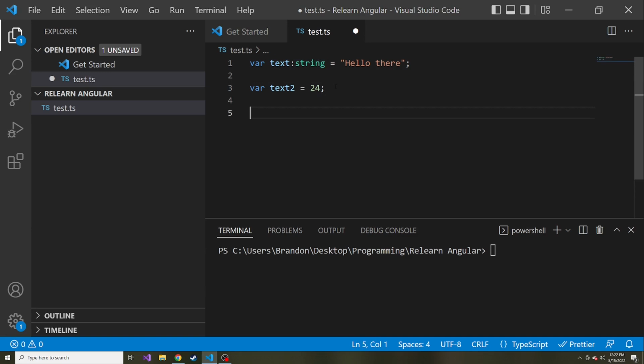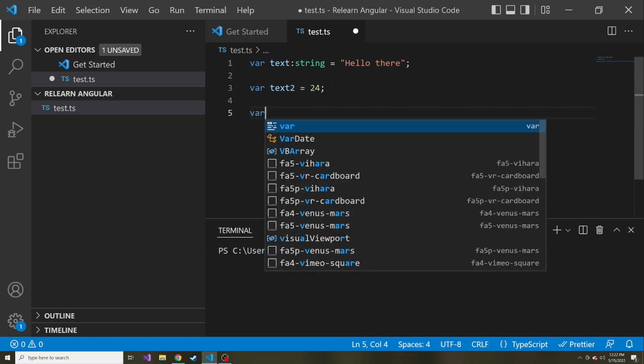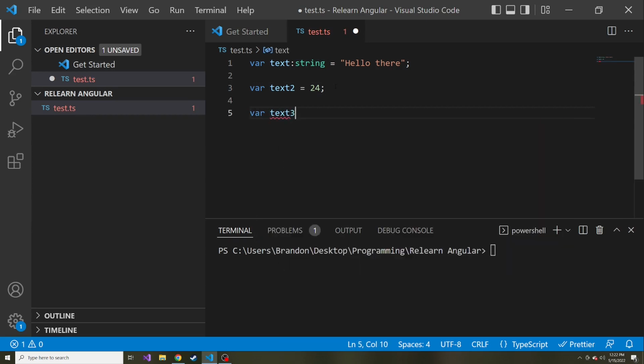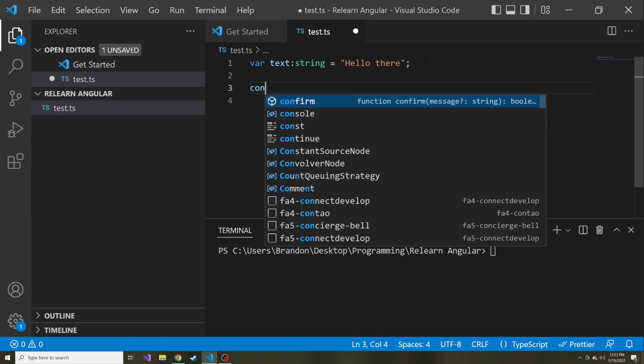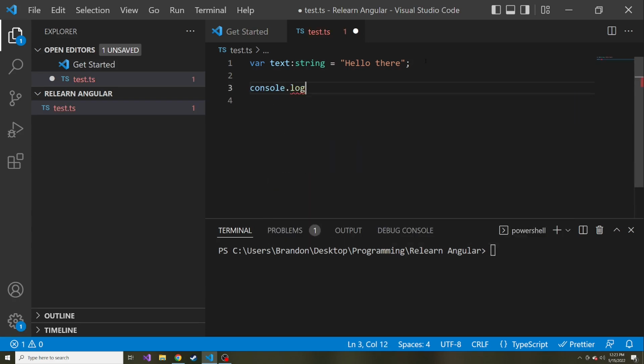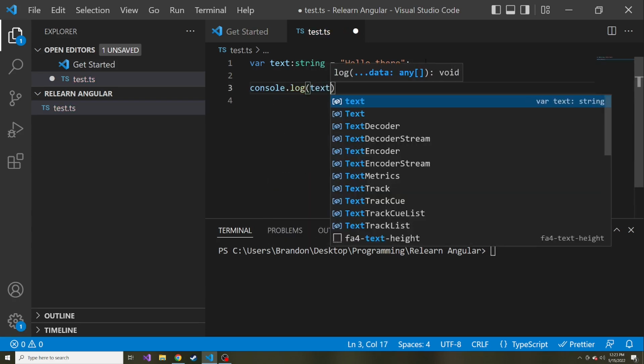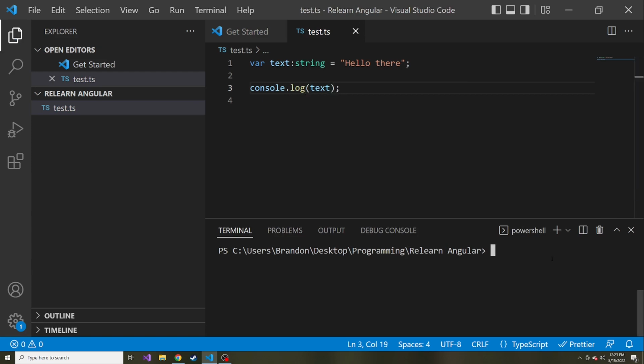Now, if you don't do either, let's say you just do text3 and you just leave it unassigned, it's just going to be undefined until you give it some kind of value, and that way it'll know, oh, text3 is this type. So if we hover over it, it can be anything. That's why it says any. But let's just stick with text and declaring it as a string and run console.log and pass in text. Okay, and now we can compile it.